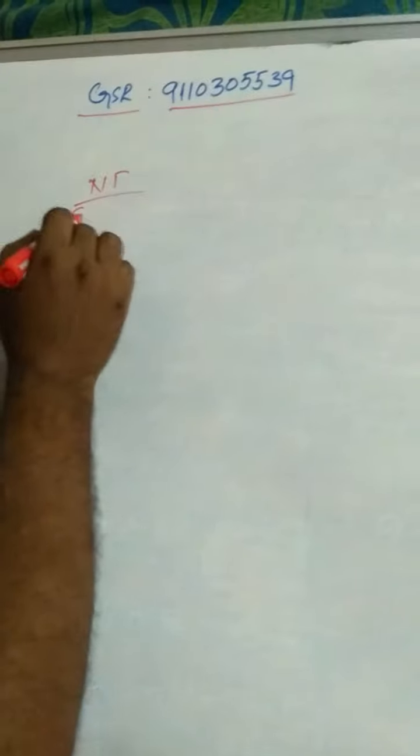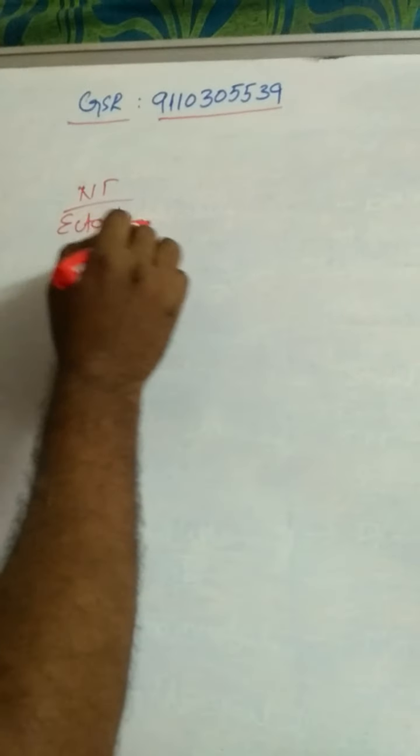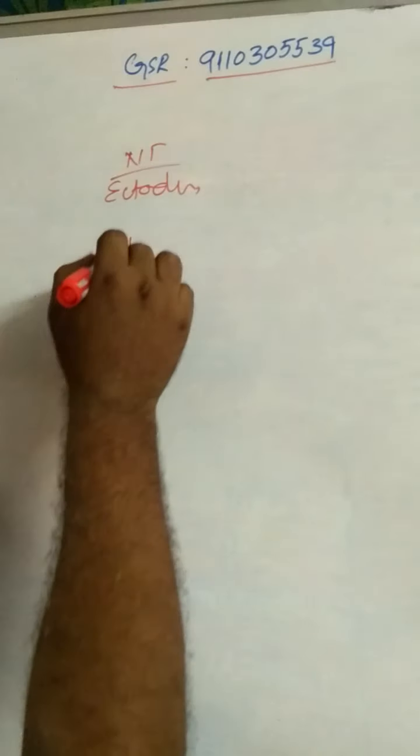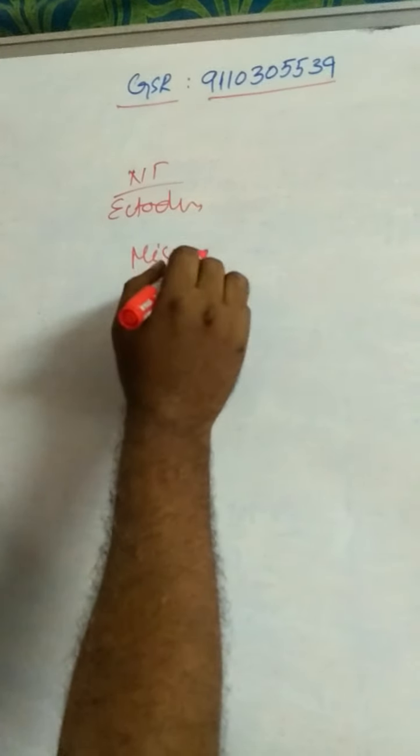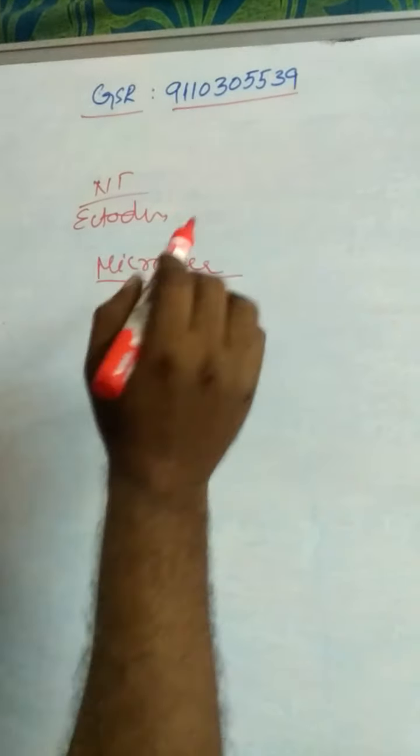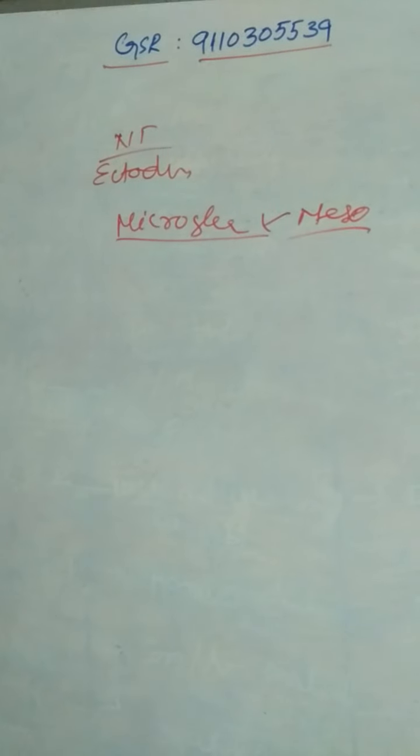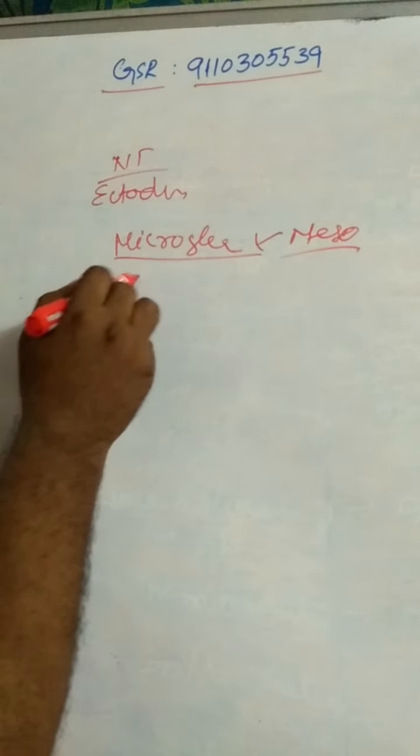Nervous tissues are derived from ectoderm. All the nerve cells are derived from ectoderm except microglia cells. Microglia cells are derived from the mesoderm. In that class, I already explained the structural and functional unit of the nervous system. What is the structural and functional unit of the nervous system?